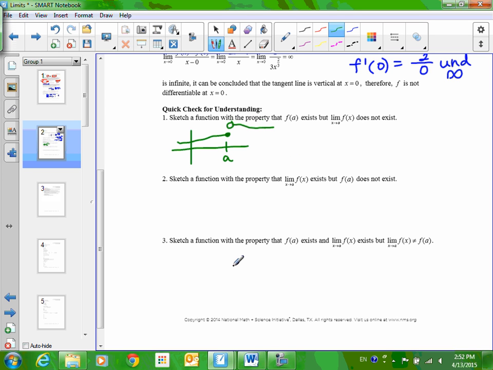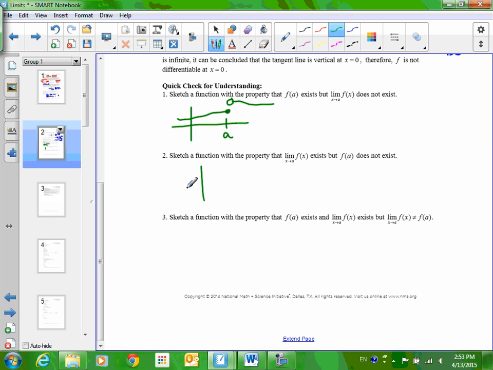Okay, so I want you to draw a picture for 2 and 3. And the whole idea here, by the way, is that this stuff sounds familiar. You don't have to have remembered everything, but it's like, okay, I'm getting this better than I did before. If this all sounds super foreign to you, that's when you need to come in for tutoring. Because I'm not going over every little thing. And I know I'm going fast.